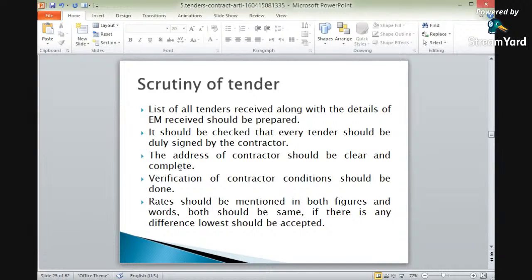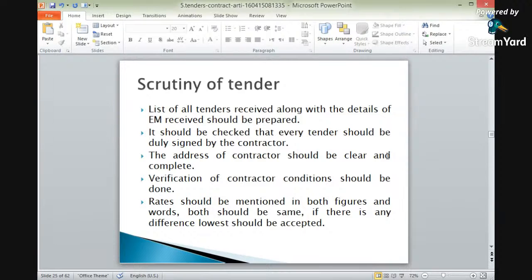Scrutiny of tenders. What are the things to be carried out while scrutinizing the tenders? A list of all tenders received, along with the details of the earnest money received, shall be prepared, along with the names of the different contractors.